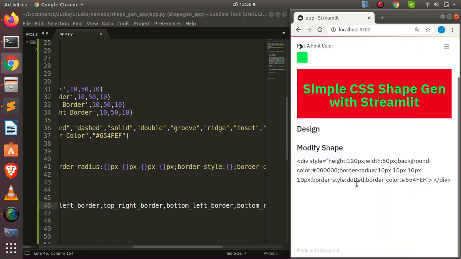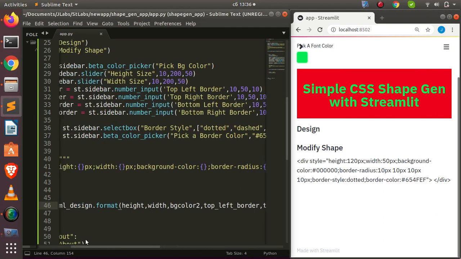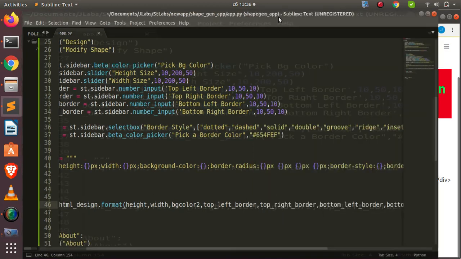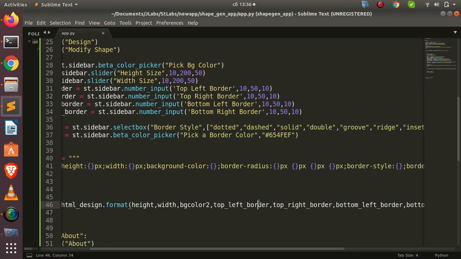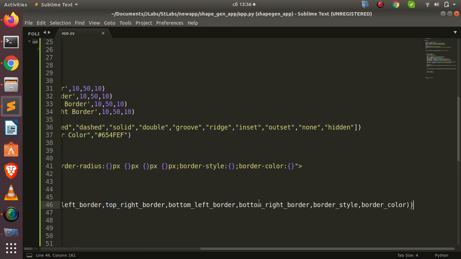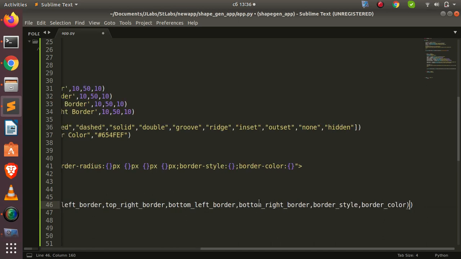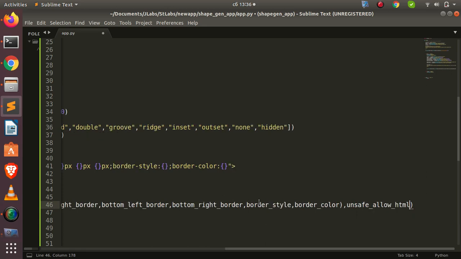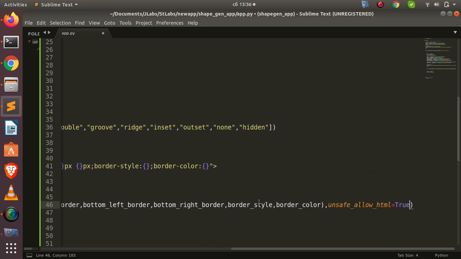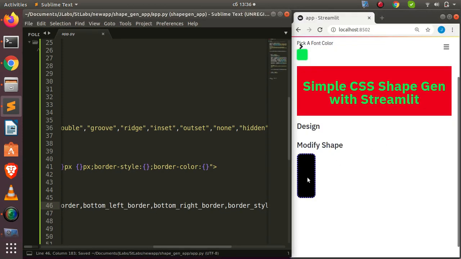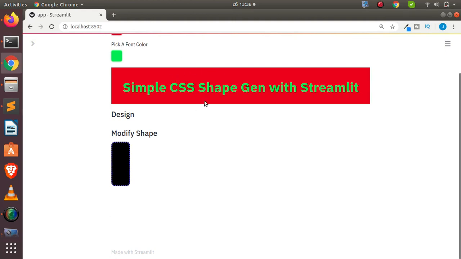But for us to be able to see this, we have to come back down here and set allow unsafe HTML to true, to enable us to do that. So I'll just come back to the same place and go with unsafe allow is equal to true. That is all, right? Something very simple. So if I come back now, our app is working perfectly. That is how to build something very simple within this short time.